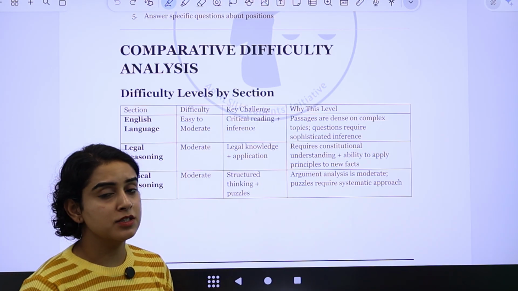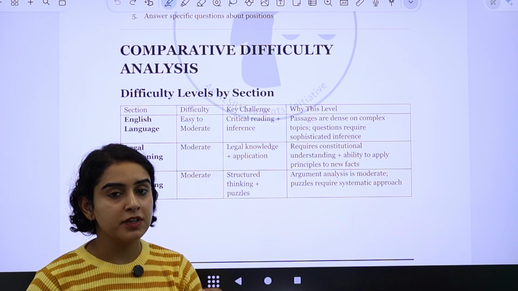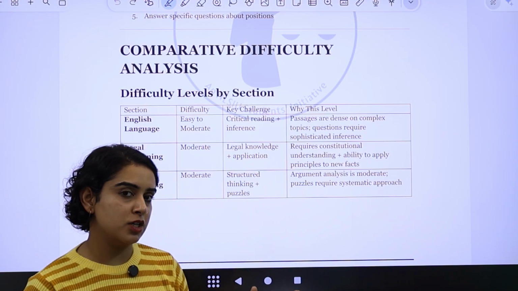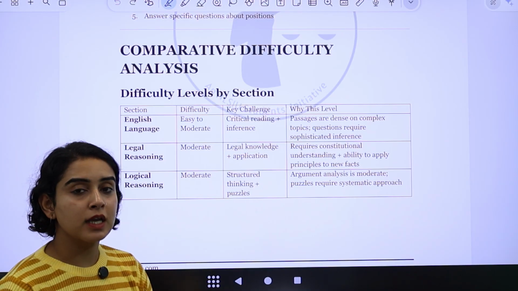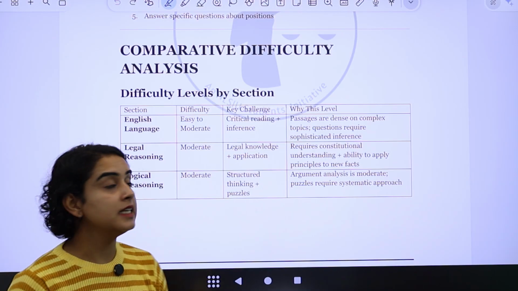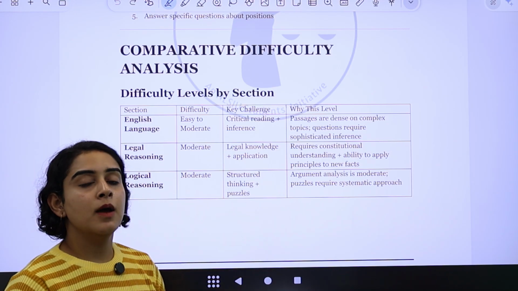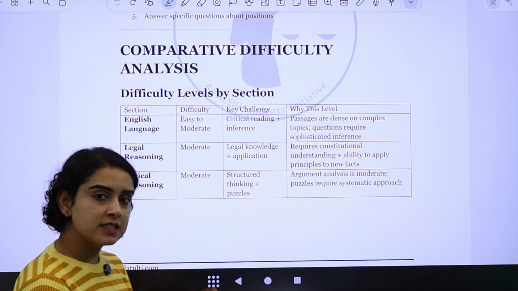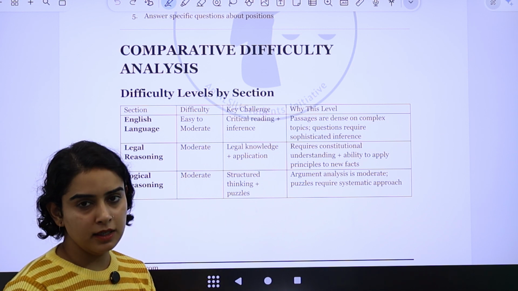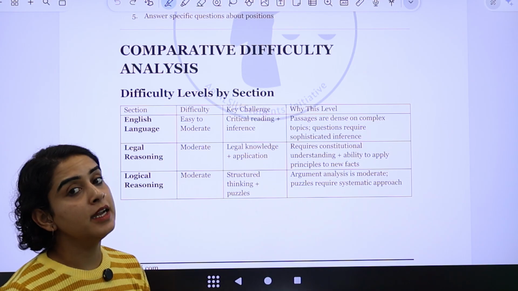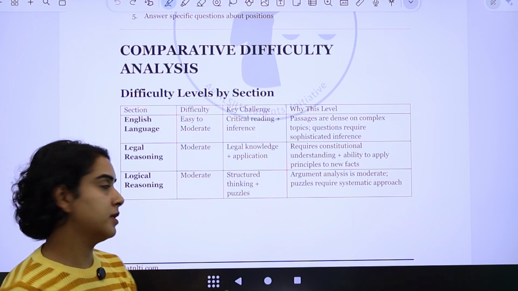If you read the passages carefully, read them critically, and focus more on inference and solve more inference based questions, right? It's going to be much easier for you to answer the questions quickly and correctly. For legal reasoning, the difficulty level was moderate, right? A lot of passages were from recent judgments. So if you have a little bit of knowledge about what all is happening in the legal world, and if you can apply it well, then it was a fairly easy section to attempt.